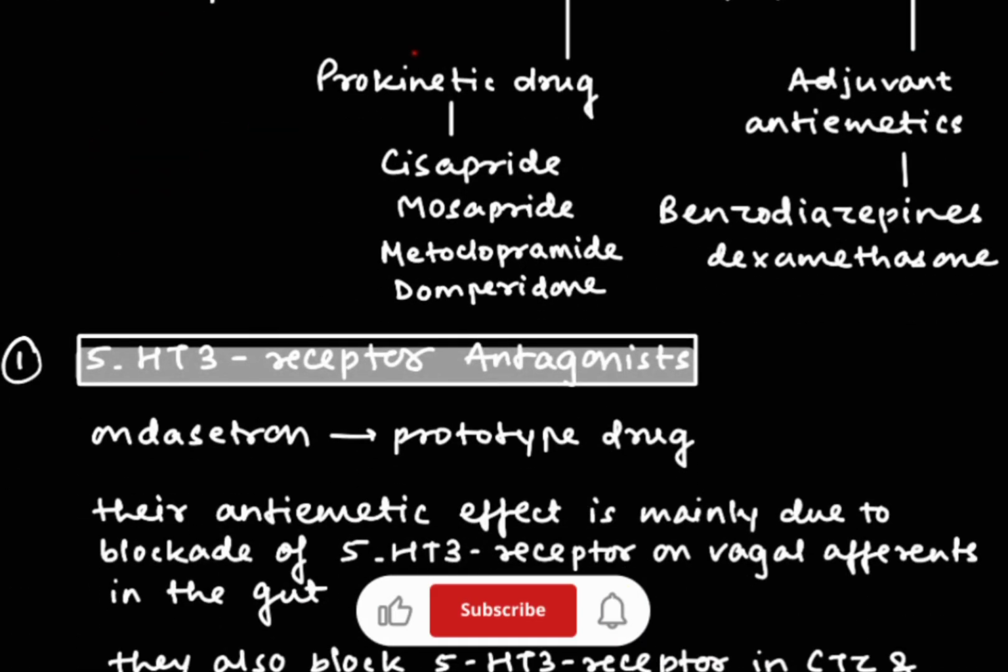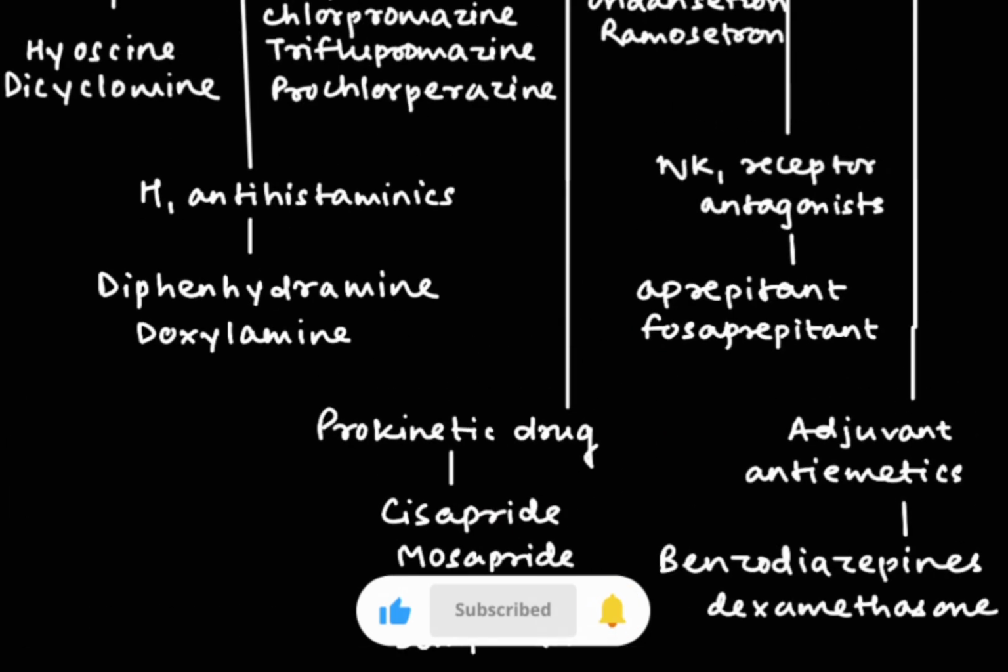The next is prokinetic drugs. These reduce vomiting by enhancing GI motility and blocking the D2 receptors, that is dopamine receptors. It includes cisapride, mosapride, metoclopramide and domperidone. These two are very important. And last but not least, NK1 receptor antagonists also help in prevention of vomiting. It includes aprepitant and fosaprepitant.